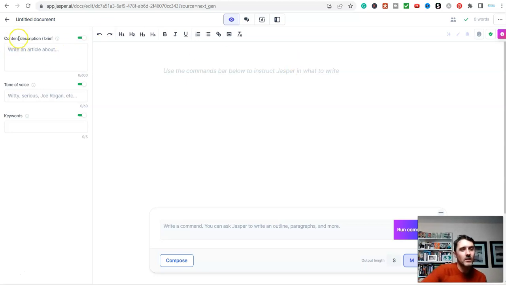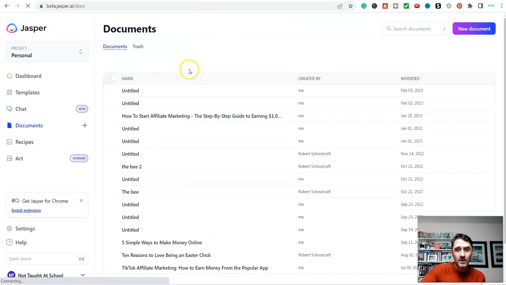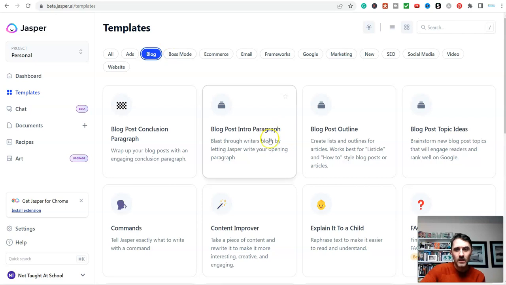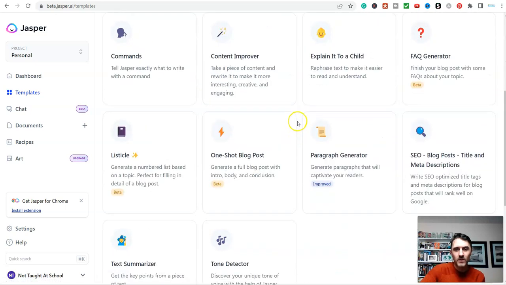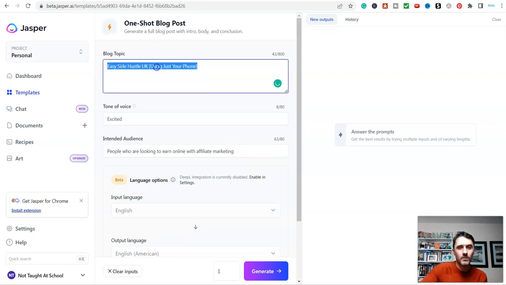So on the left hand side here, look, content description brief. So I'm going to put in here, write an article about, in fact what I'll do is go over to something which is a bit quicker. Let me go back over here, I'm going to go to one-shot blog post. So let's go over to blog, and we're going to come down here and find, look, this here, one-shot blog post.